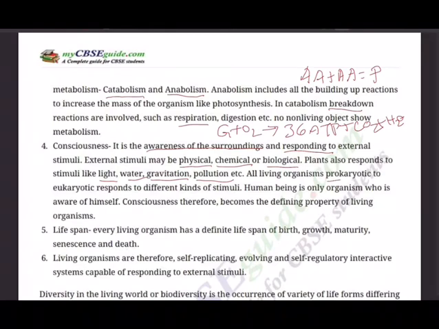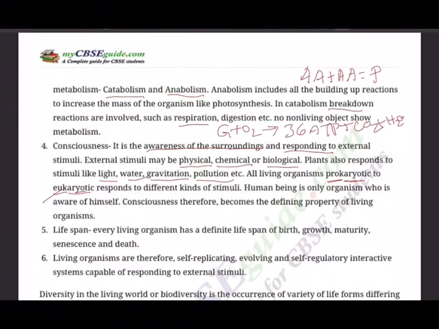Pro means primitive, karyon means nucleus. An organism having a very primitive nucleus, we say nucleoid, is a prokaryote. Human being is the only organism who is aware of himself. Consciousness therefore becomes the defining property of living organisms.